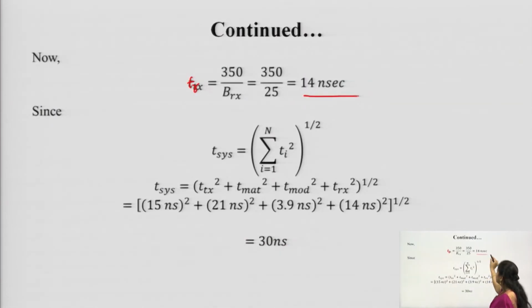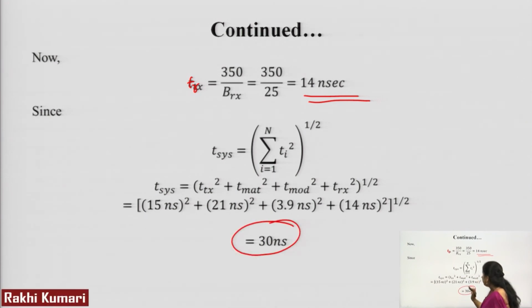After calculating it we will use it, and what is the total rise time of the system? Just take the square of each one and after that the root. So, we have taken the square of 50 nanosecond, which is our transmitter rise time, the material rise time square, the modal rise time square, and the receiver rise time square, and after that we take the square root of that. So, we will get a total rise time of 30